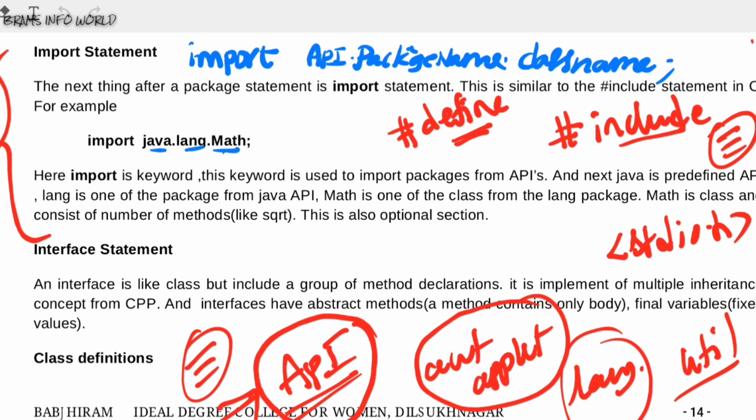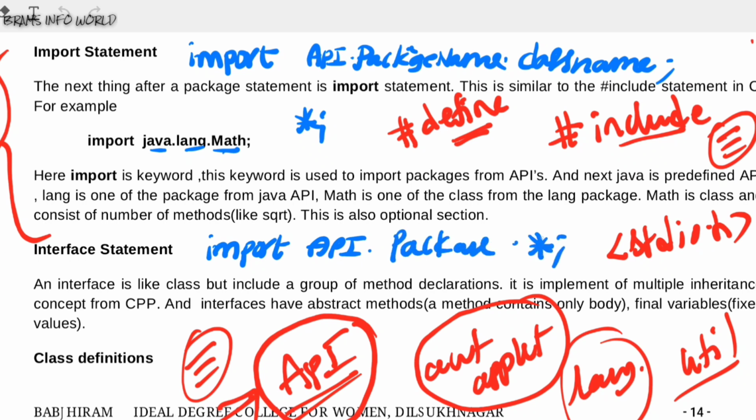In place of math we can also define star. This is also one type of syntax: import java dot package name dot star. Star means all the classes of this package, but here we are using only one class.